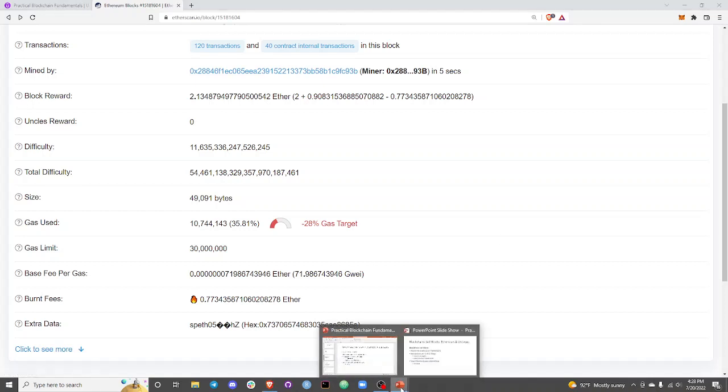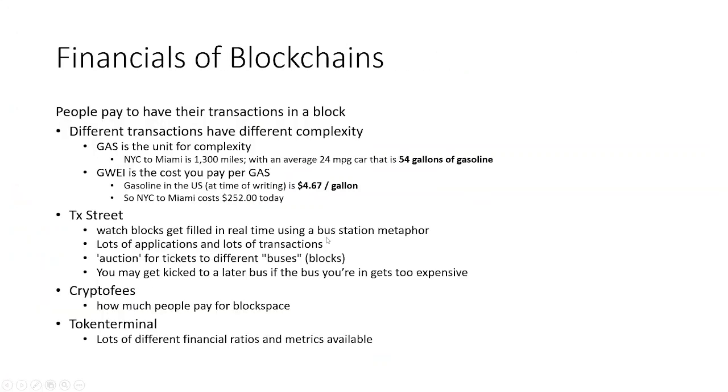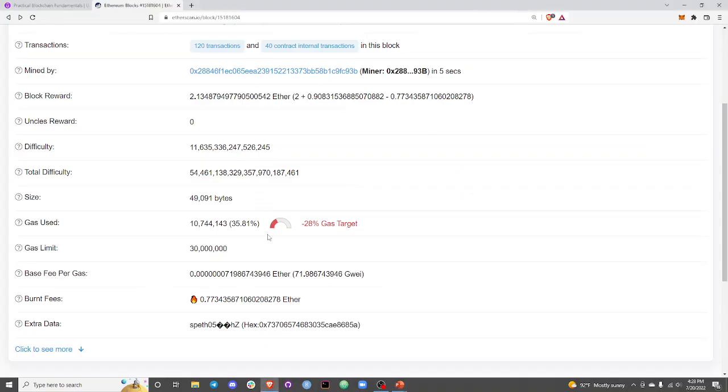So I'm going to jump a little bit just to this quick part about an example. I'll go through this shortly in more detail, but let's just skip directly to right here. Imagine you want to go from New York City to Miami. That is a fixed amount of miles. With an average car, that is a fixed number of gallons of gasoline. So 54 gallons of gasoline to go from New York to Miami.